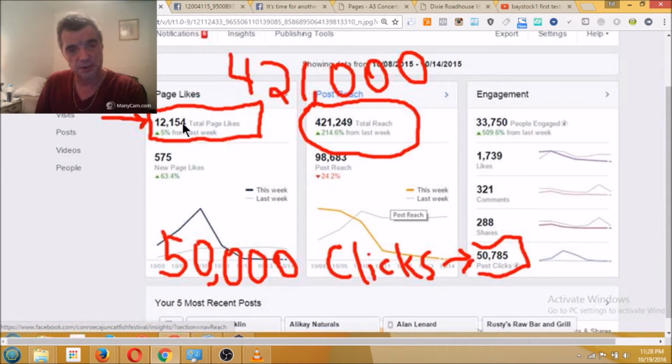This page right here went from 8,000 to 12,000 fans in 8 weeks. That is roughly 50% growth in 8 weeks. And it was growing exponentially. You can see it right there, 575 new page likes in this week, and that was up 63% from last week. This page went on to have almost 51,000 clicks for that 7-day period.